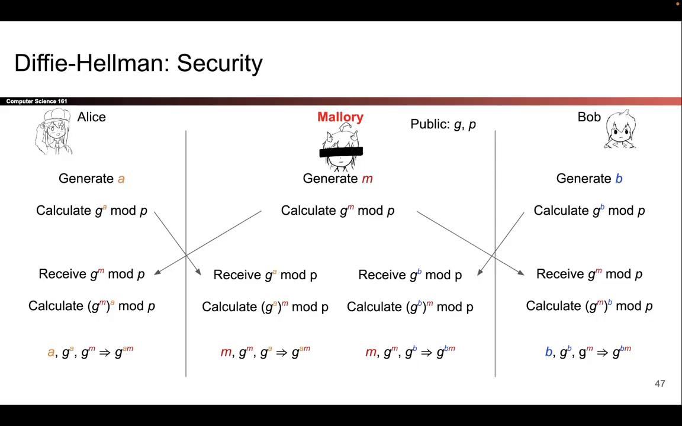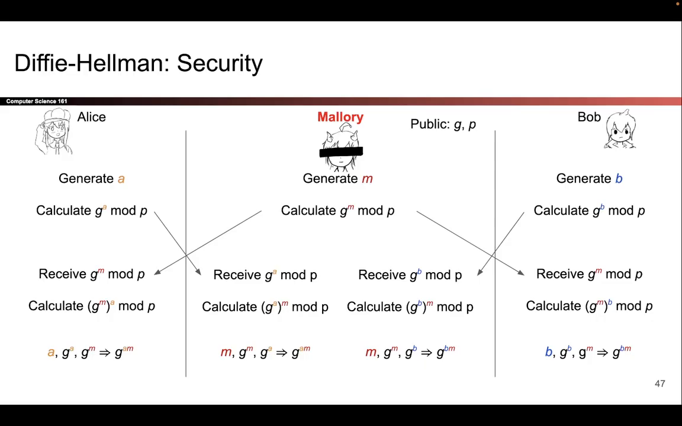So she can take G to the A mod P, she knows that, raise it to her own M power, and she can derive G to the AM, which is the secret that Alice derived. And likewise, she received G to the B mod P from Bob. She knows her own secret M, so she can derive G to the BM mod P, which is Bob's secret. So not only has Mallory caused Alice and Bob to derive different secrets, but she has actually caused them to derive different secrets that Mallory knows. And now things are really bad.